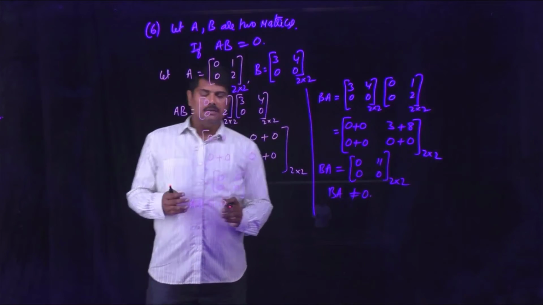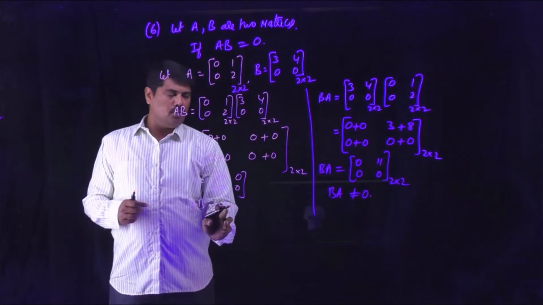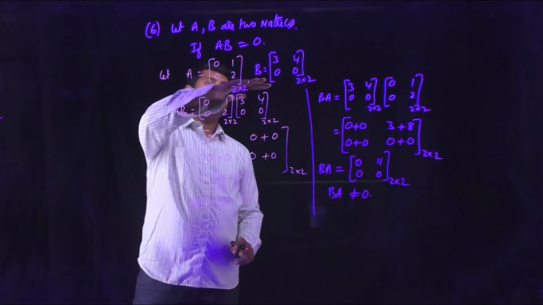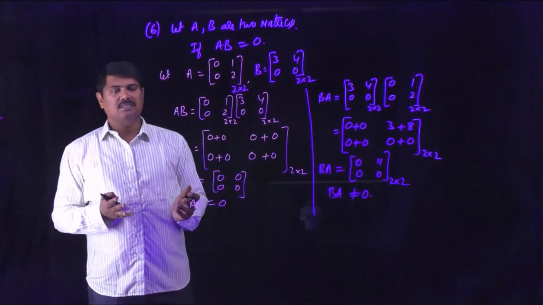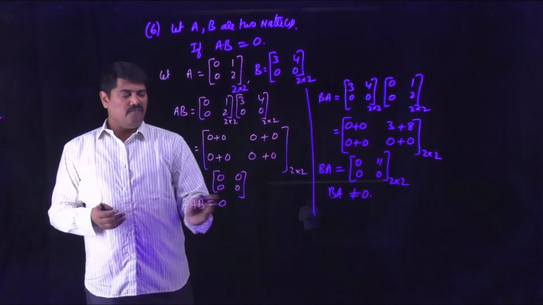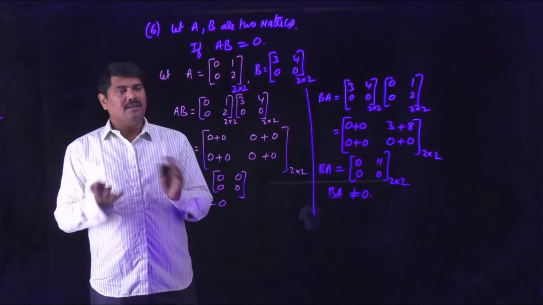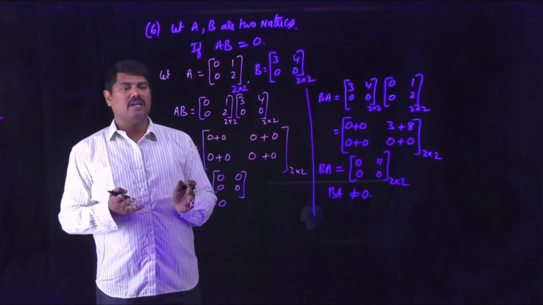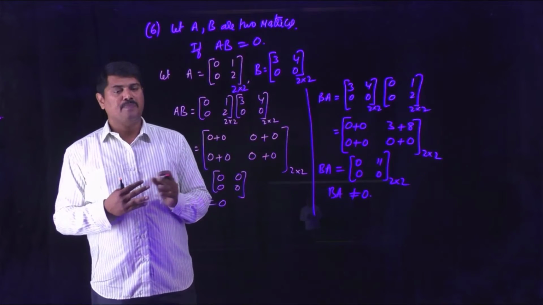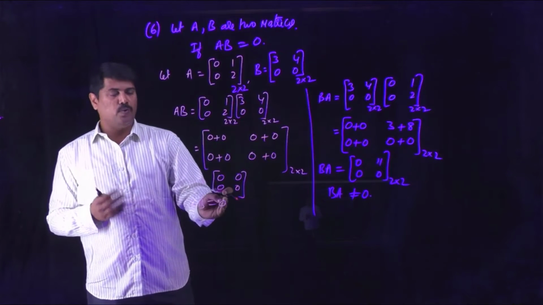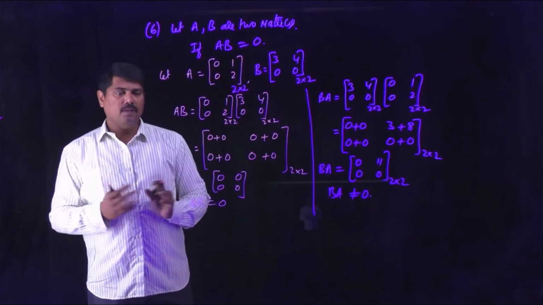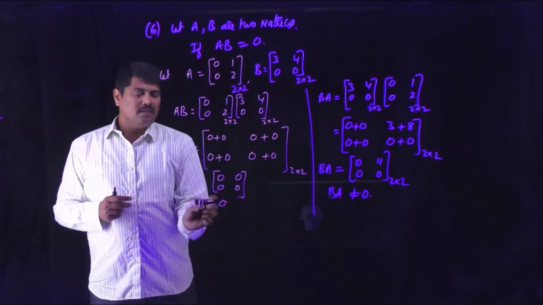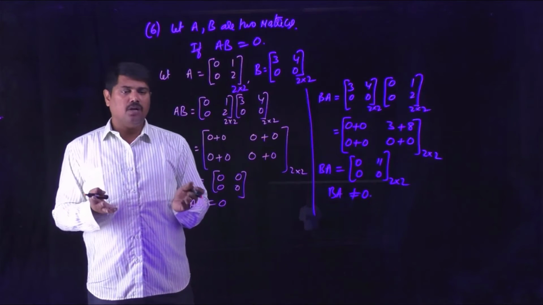Here you can observe A into B is equal to 0, yet A and B both are not null matrices. So it is not necessary that if AB is equal to 0, then A is 0 or B is 0. That property does not carry over from the real number system. In the real number system, if the product of two values is 0, then either of them will be 0. Here, the product of two matrices is 0, yet neither matrix need be a null matrix.